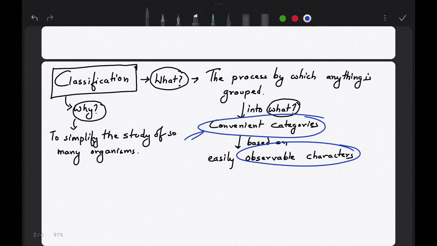Okay, now let me ask you a question from the previous class. How many known living species are there? Option A: 1.7 million to 1.8 million.